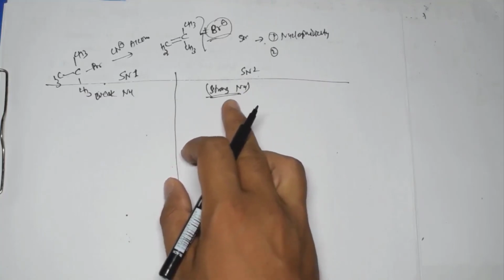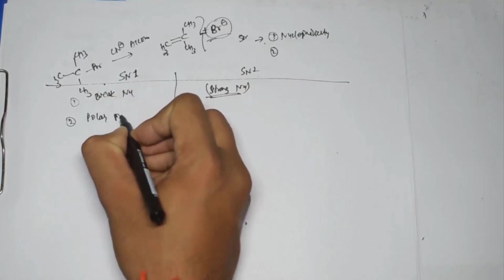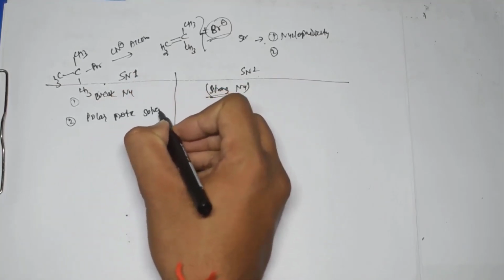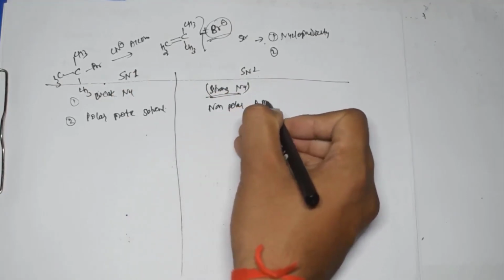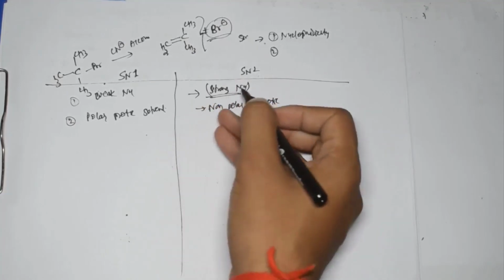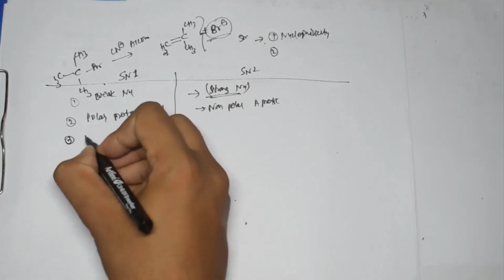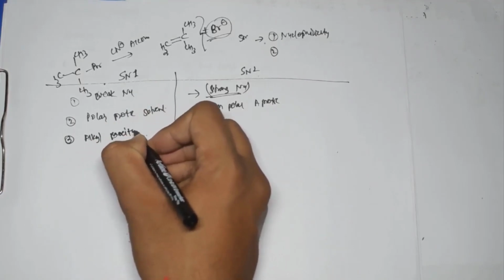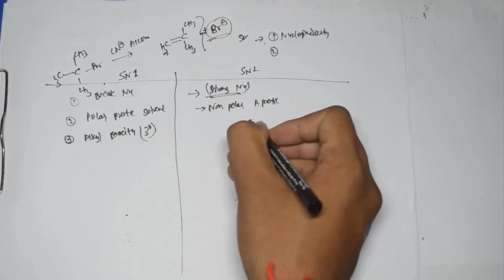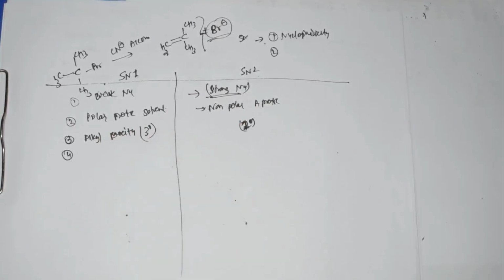And here in case of solvent effect, if I talk, here we should have a polar protic solvent, and here we should have a non-polar aprotic solvent. So this favors the SN2 mechanism, right? And the next thing is we discuss about the alkyl compounds or moiety, and here generally 3 degree is preferred, and here generally 1 degree is preferred, right? 1 degree is preferred.